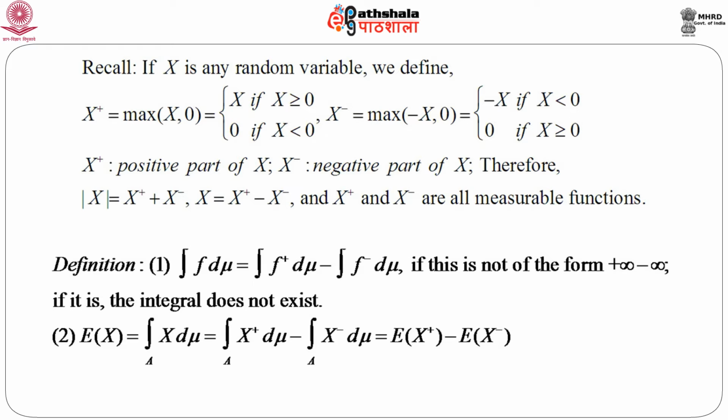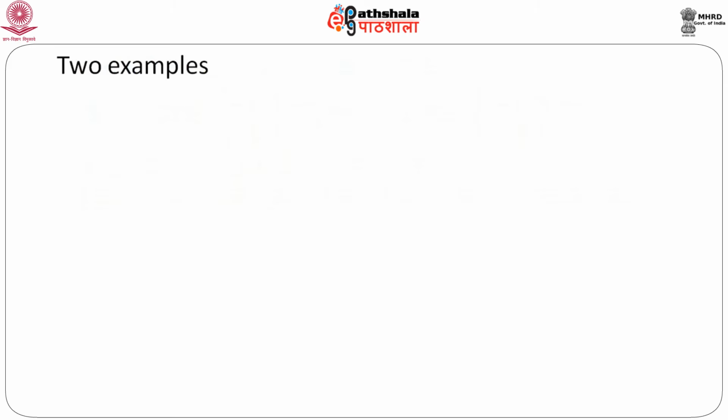So, naturally there must be a question that whenever we talk about expectation of x or expectation of any random variable, whether that expectation really exists or not. Now, if the expectation does not exist, that means the integral should be of the form infinity minus infinity. So, let us consider two interesting examples, one for a discrete random variable, another for a continuous random variable.